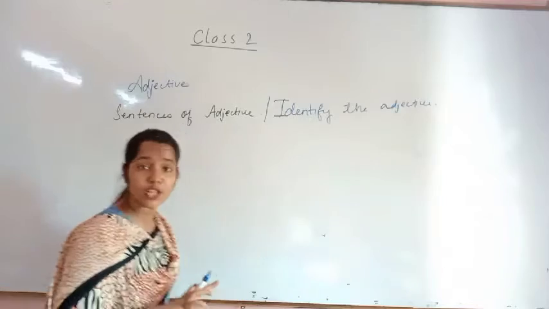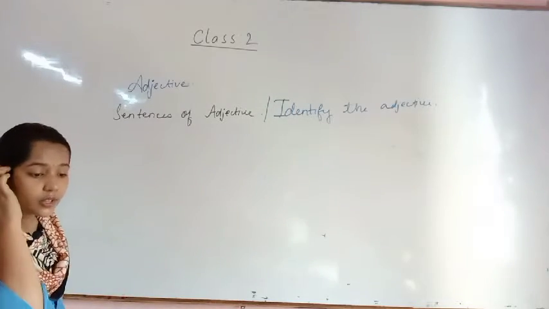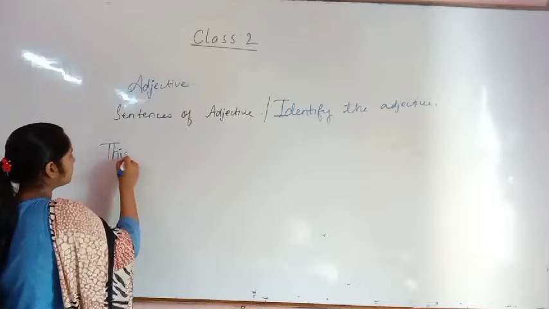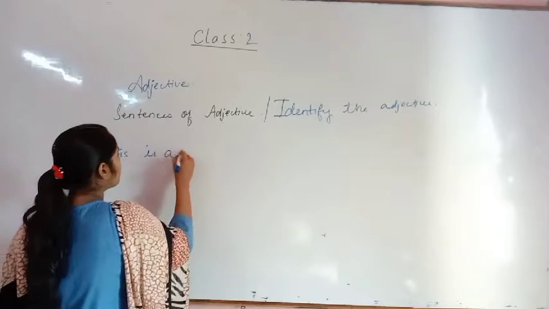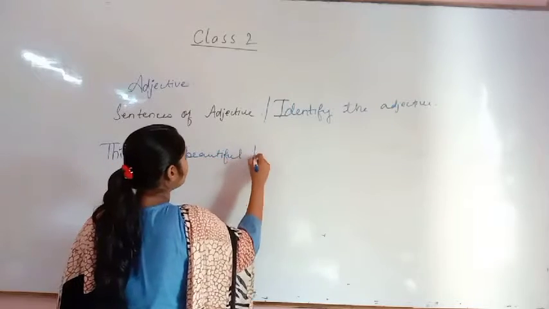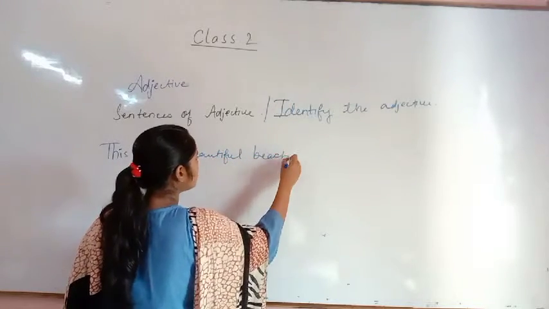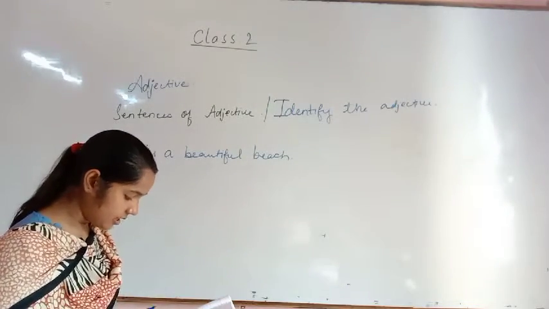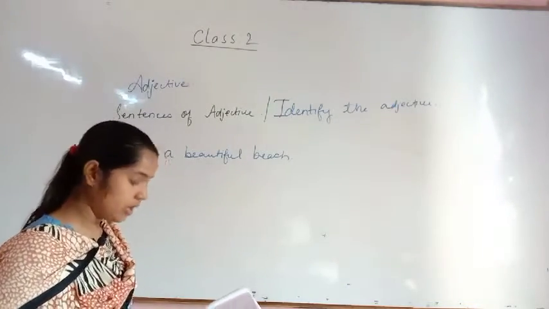I was writing that question. This is a beautiful. What was the question? This is a beautiful beach. Okay. Again I am writing. This is a beautiful beach. Okay. Now what I have read right now, that an adjective usually comes before the noun. Okay.